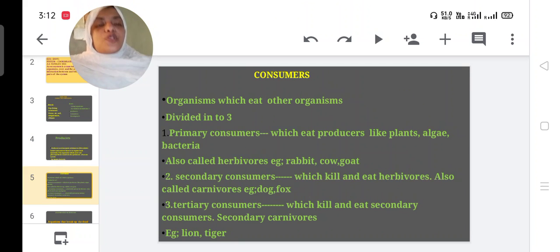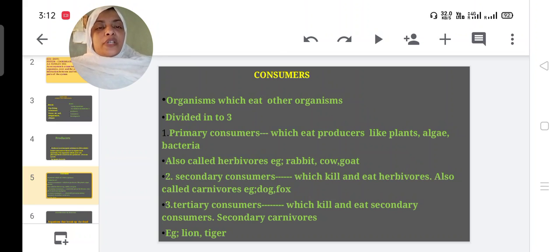Then consumers, which means organisms which eat other organisms. Consumers are mainly divided into three: primary consumers, which eat producers like plants, algae, bacteria.